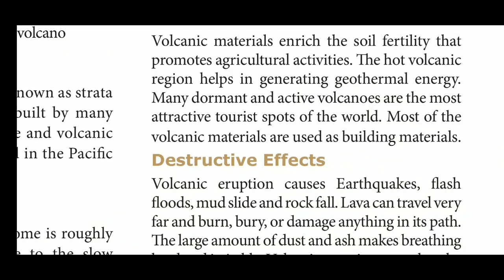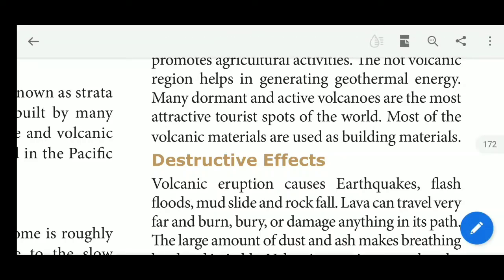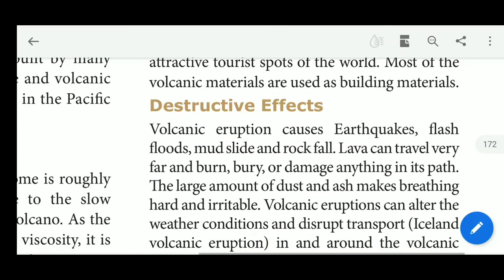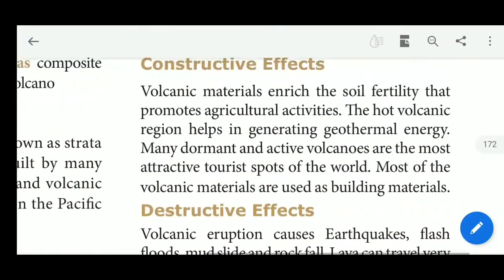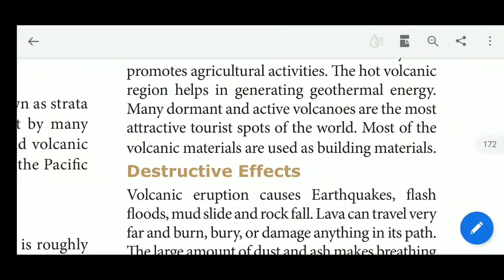In the beginning, when a volcano erupted, the lava came out from the interior of the earth and was solidified. After the solidification, due to weathering, the rocks broke into a number of particles, like soil. This soil has fertility. It is suitable for the cultivation of agricultural activities. The hot volcanic region helps in generating geothermal energy. Many dormant and active volcanoes are the most attractive tourist spots of the world. Most of the volcanic materials are used as building materials.